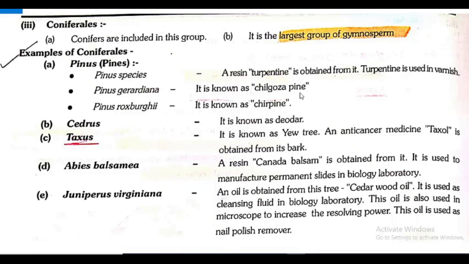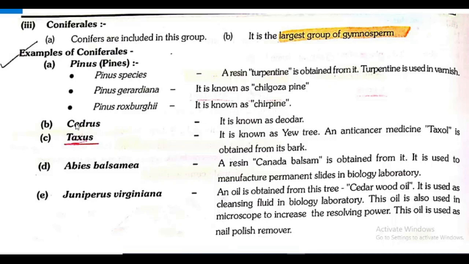What is it known as? Chilgoza pine. Pinus roxburghii is known as chir pine. So this is regarding Pinus.